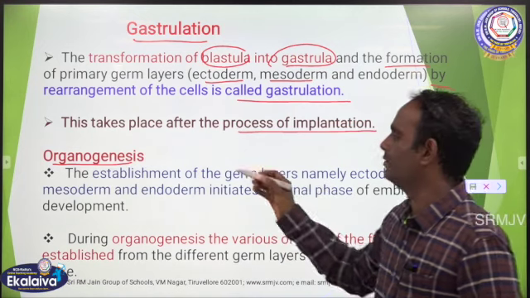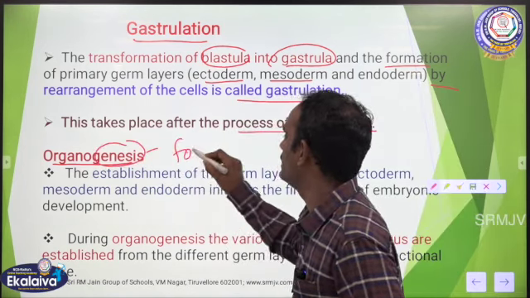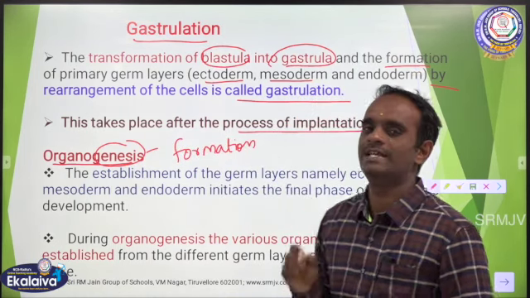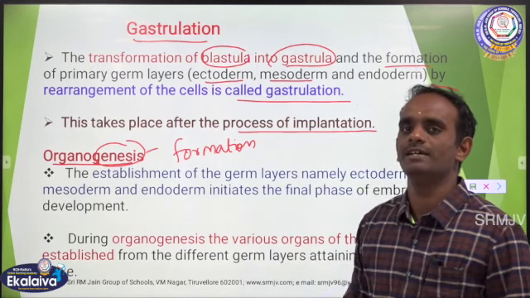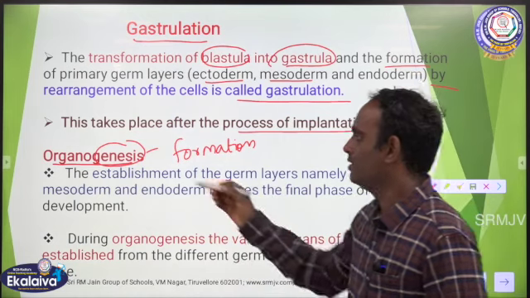After that, the next one is organogenesis. Wherever you hear the word genesis, it means formation. Organogenesis means formation of organs. Very simple, children.